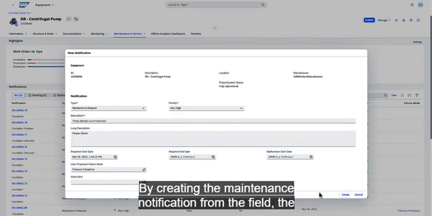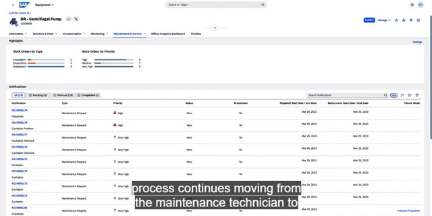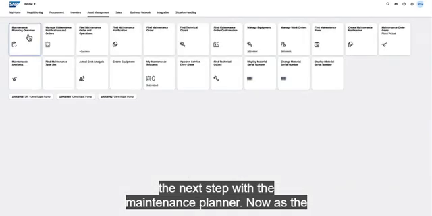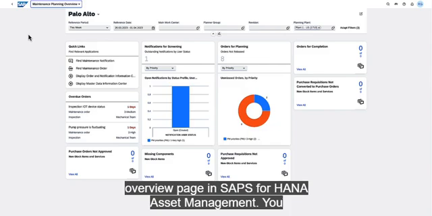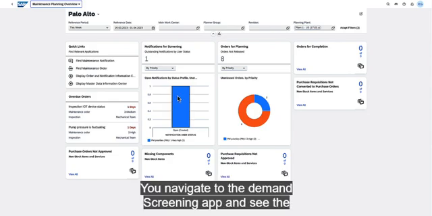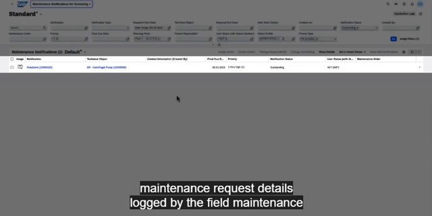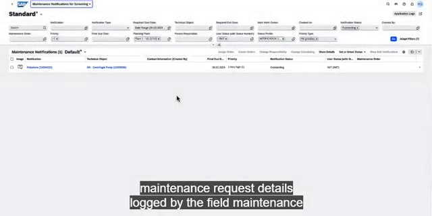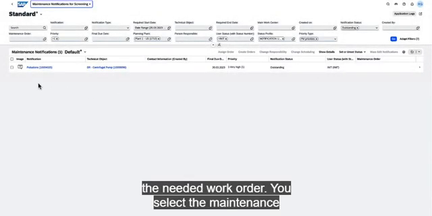By creating the maintenance notification from the field, the process continues, moving from the maintenance technician to the next step with the maintenance planner. Now, as the maintenance planner, you review your maintenance planning overview page in SAP S/4HANA Asset Management. You immediately see that you have an outstanding notification for screening. You navigate to the Demand Screening app and see the maintenance request details logged by the field maintenance technician. The request is high priority, so you promptly create the needed work order.